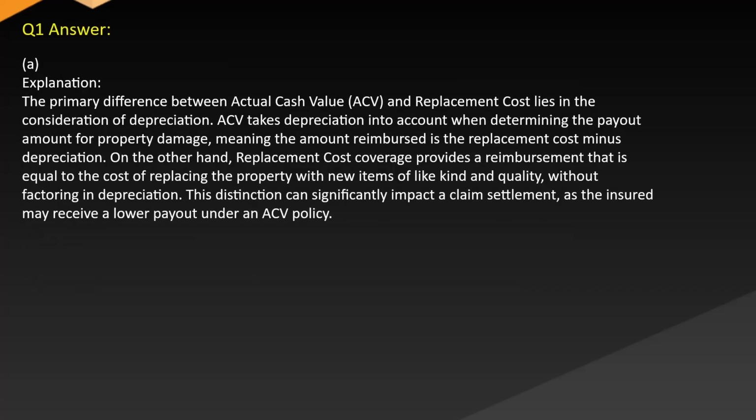Answer A. Explanation. The primary difference between actual cash value (ACV) and replacement cost lies in the consideration of depreciation. ACV takes depreciation into account when determining the payout amount for property damage, meaning the amount reimbursed is the replacement cost minus depreciation. On the other hand, replacement cost coverage provides a reimbursement that is equal to the cost of replacing the property with new items of like kind and quality without factoring in depreciation. This distinction can significantly impact a claim settlement, as the insured may receive a lower payout under an ACV policy.